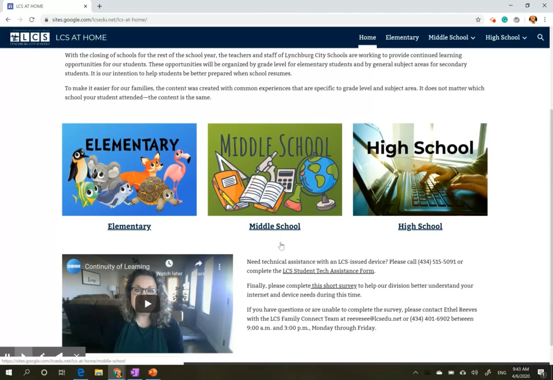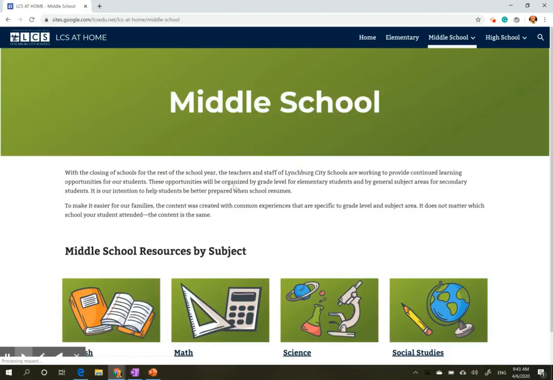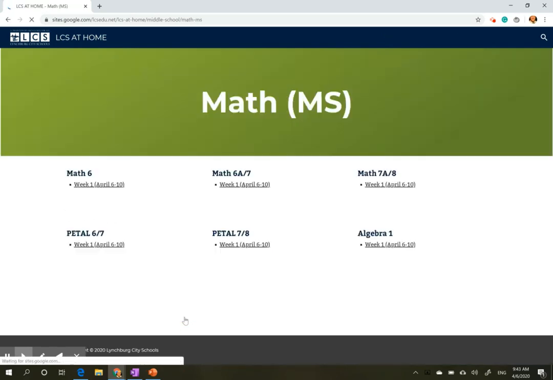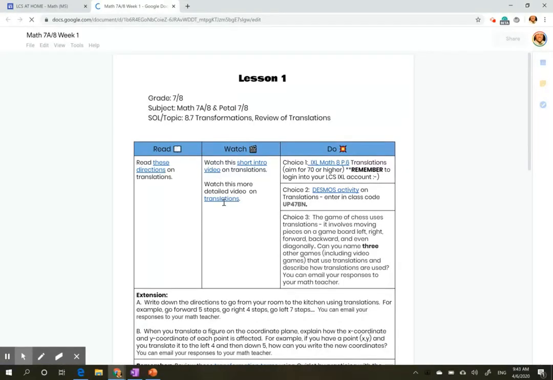If we look at the middle school, it'll have a bunch of the middle school courses, pretty much all of them in there. So we're going to click on middle school, and then we have our main core subjects. We're not going to worry so much here in Lynchburg right now at this weird time on some of our electives. So if you look at math, we have all the math courses, for example, 7A and 8. So if you're in advanced 7th or 8th grade math, then we have a couple lessons for you this week.